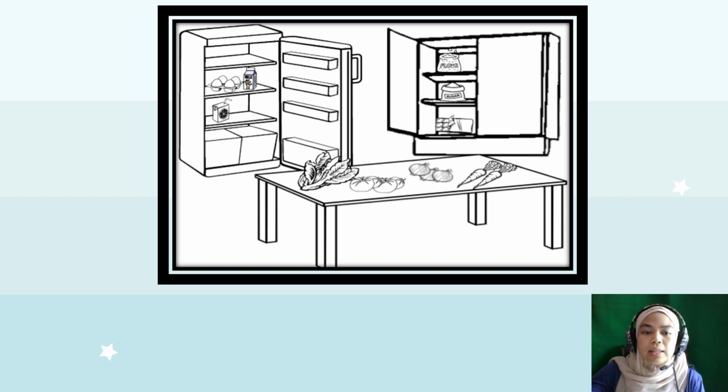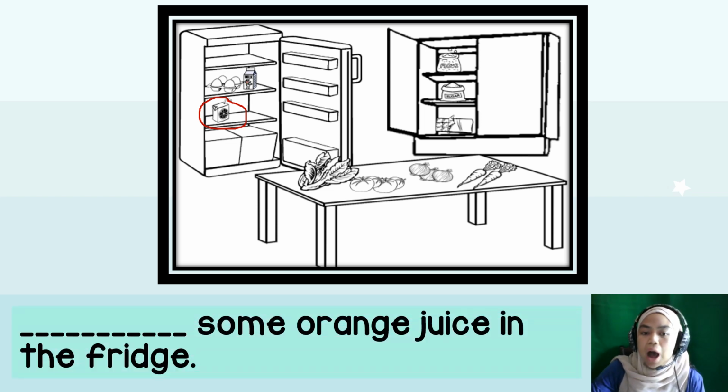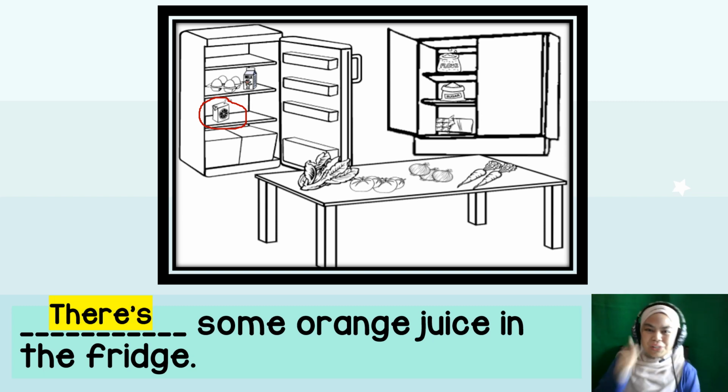What about the orange juice in the fridge? Can you count orange juice? No. So, how to complete this sentence? There are some oranges or there's some orange juice. Right, there's some orange juice. Well done. So far, so good.